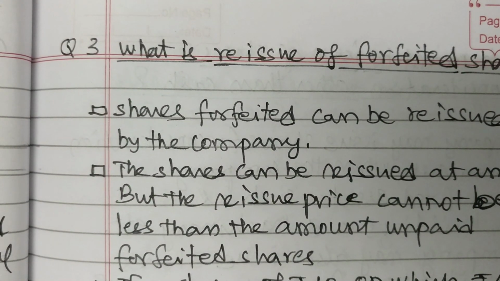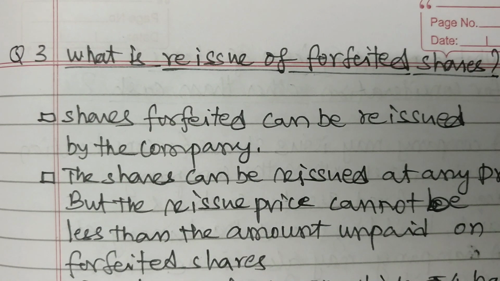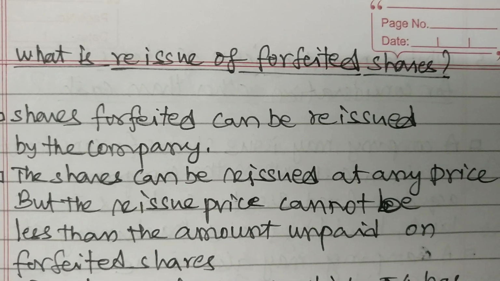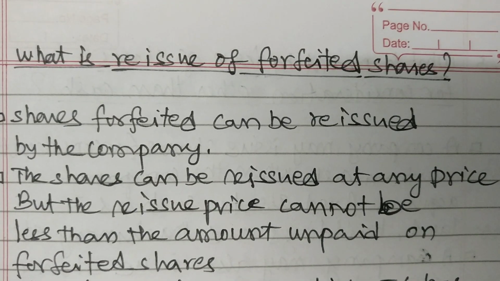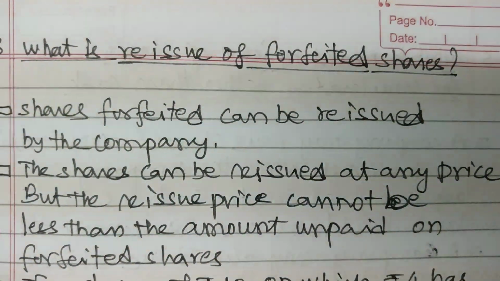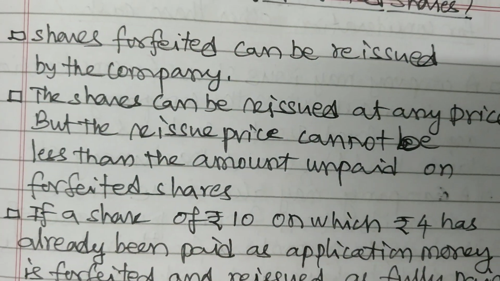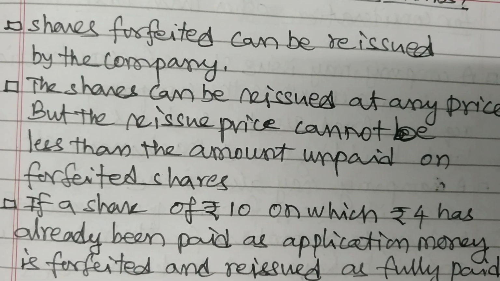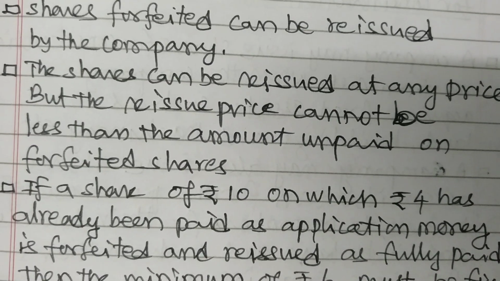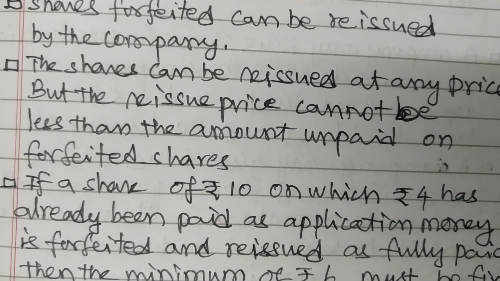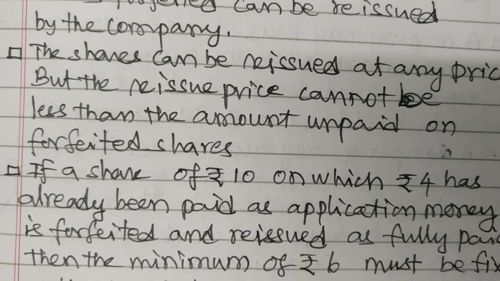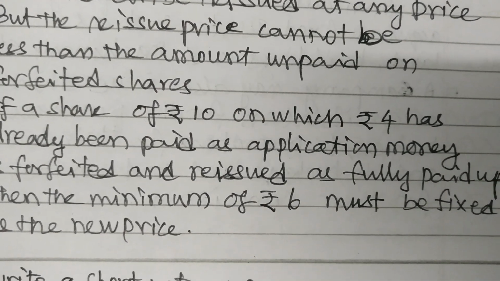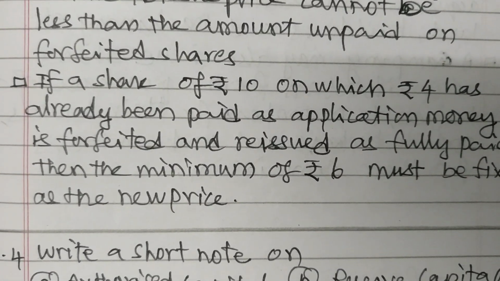What is reissue of forfeited shares? Shares forfeited can be reissued by the company. The shares can be reissued at any price, but the reissue price cannot be less than the amount unpaid on forfeited shares. If a share of rupees 10 on which rupees 4 has already been paid as application money is forfeited and then reissued as fully paid, then the minimum of rupees 6 must be fixed as the new price.